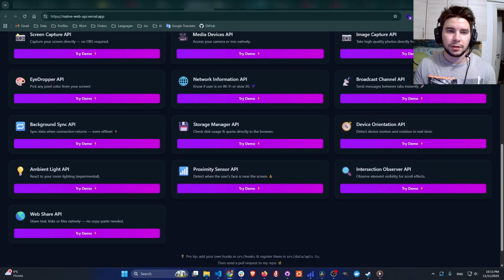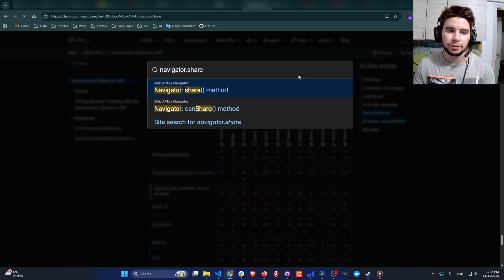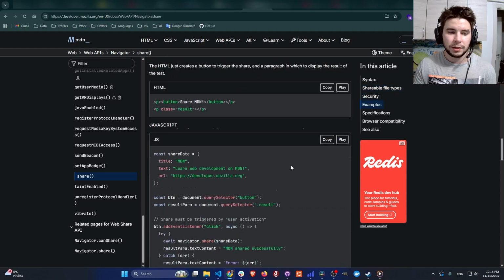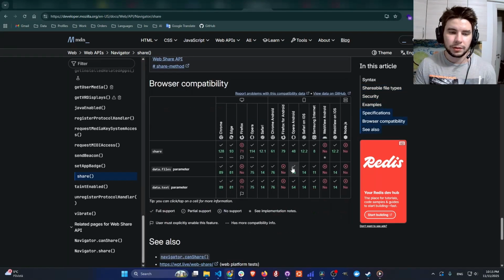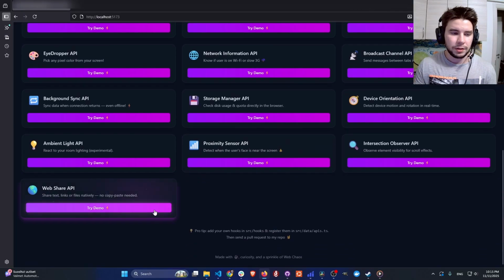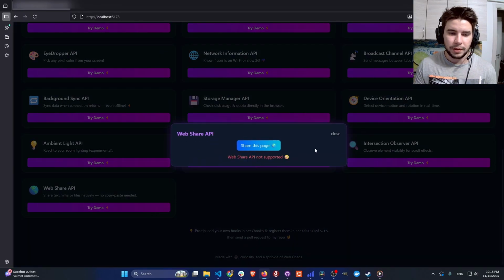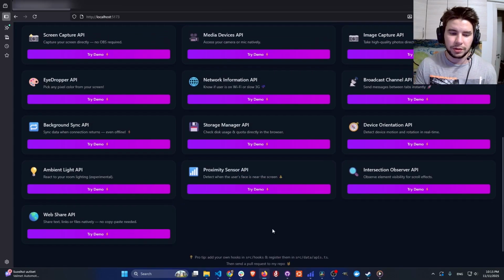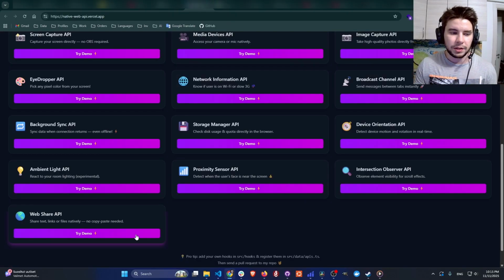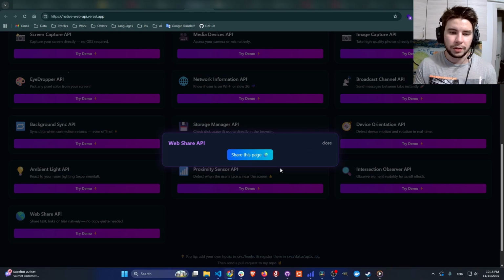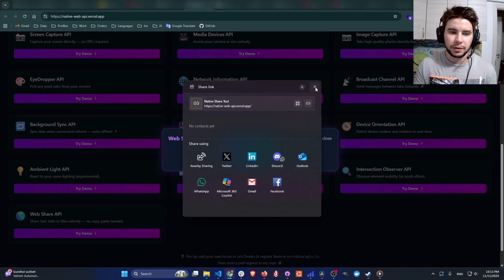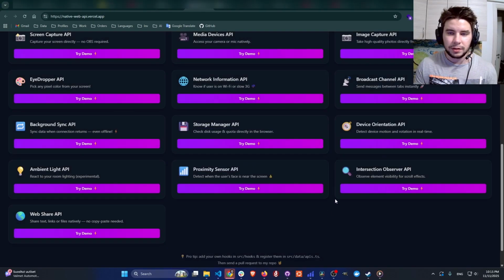Let's actually check the compatibility with browsers for navigator.share. I guess it's fully compatible with every browser. Yeah, with every browser except Firefox. Let's check in Firefox. Yeah, the Web API is not supported in Firefox. You see this thing is triggered, and here it's going to work correctly. But I will show the full demo when they fix this. Anyway. Yeah, it works correctly now.